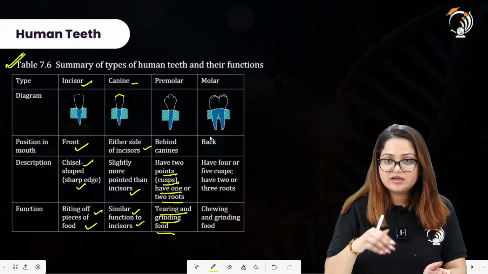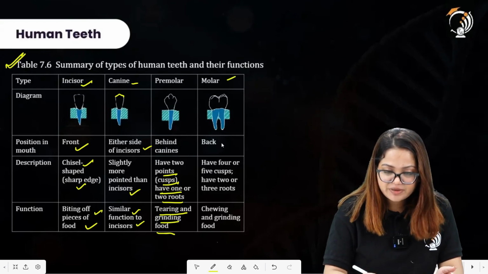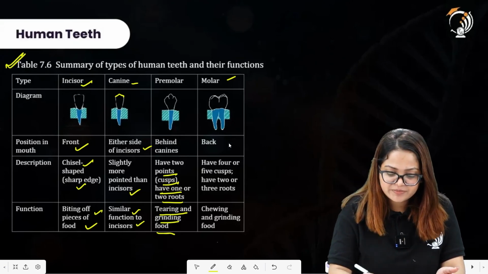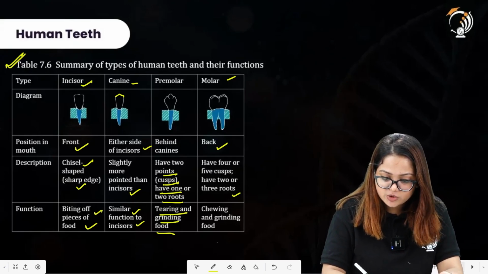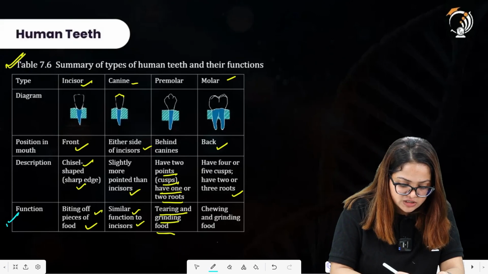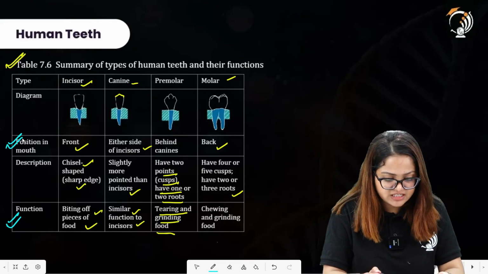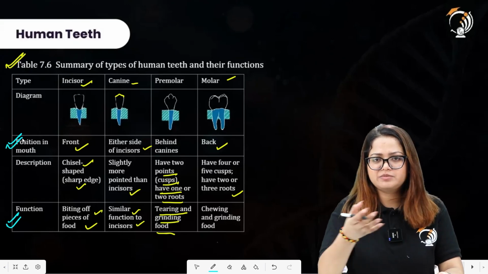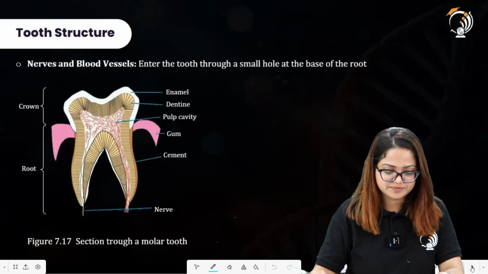Talking about the teeth present behind these premolars, they are molars. These are present in the back of the jaw. So these are the particular points where the molars are present. They have 4 or 5 cusps and 2 or 3 roots, for chewing and grinding of the food. So what you need to remember here is the function and position of these teeth. You can easily tell the differences among the diagrams whenever the question asks you to identify the structures of incisor, canine, premolar and molar. So you have to remember the position and the function of these human teeth.